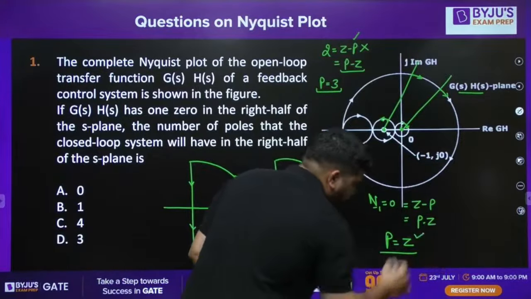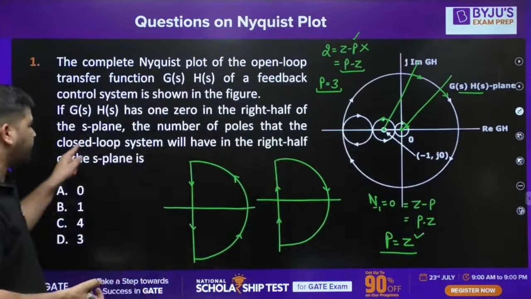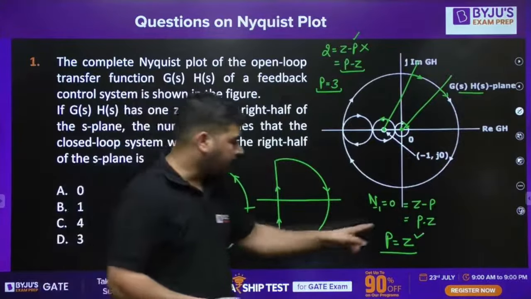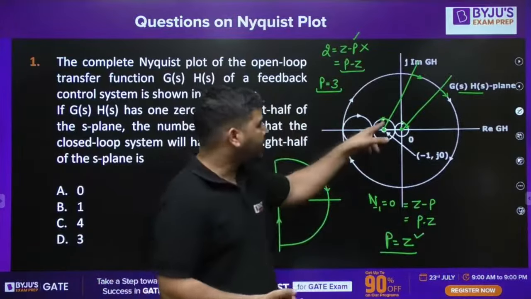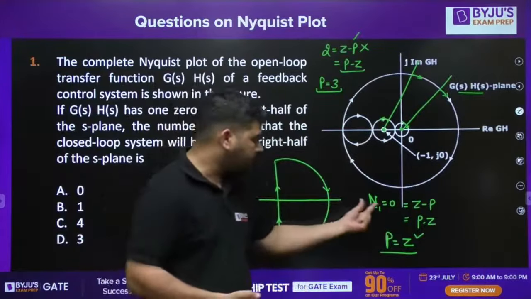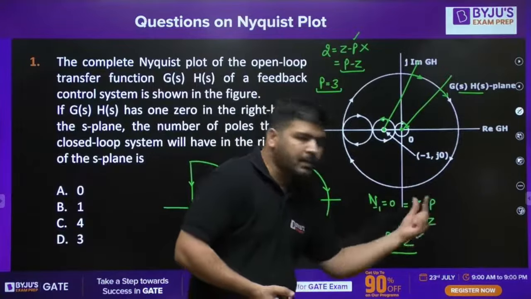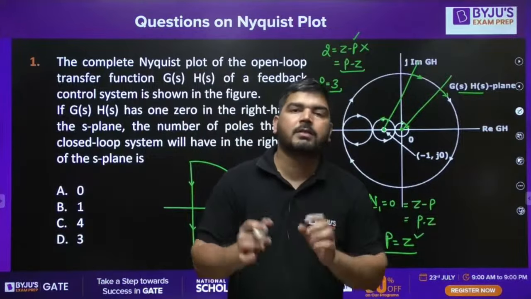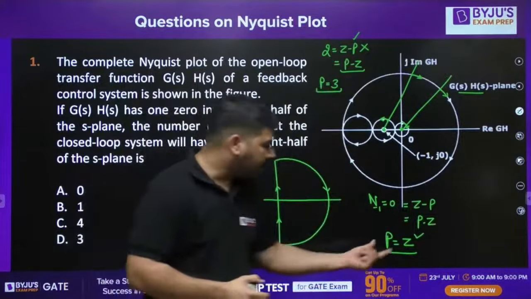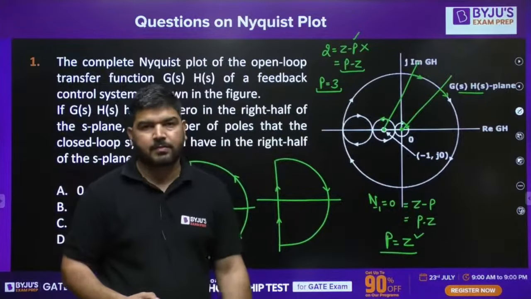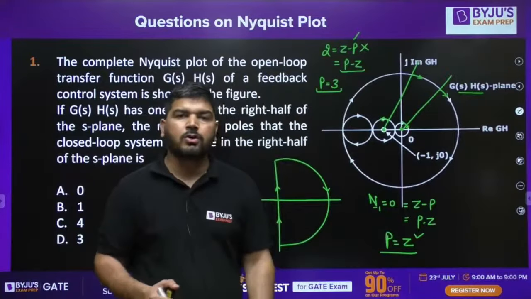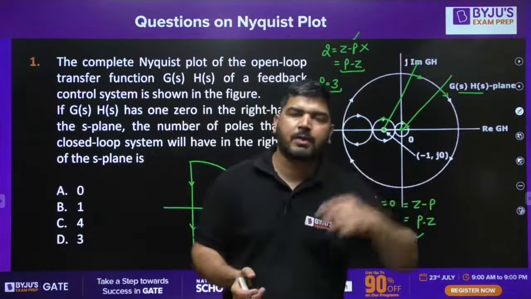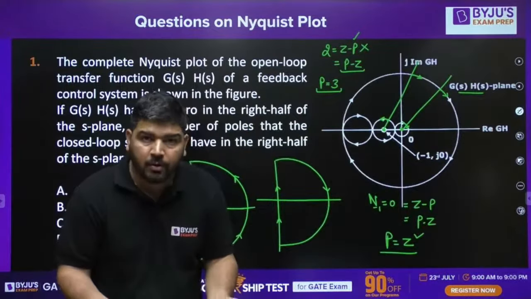And we are interested in Z because we need to find the number of closed loop poles. And the number of closed loop poles are the zeros of 1 plus G(s)H(s). Since you are looking at the encirclement of -1, this Z and this P are the zeros and the poles of 1 plus G(s)H(s). And we are interested in the zeros of 1 plus G(s)H(s). To find the zeros of 1 plus G(s)H(s), we need the poles of 1 plus G(s)H(s) in the right half of the S-plane. That we already know.